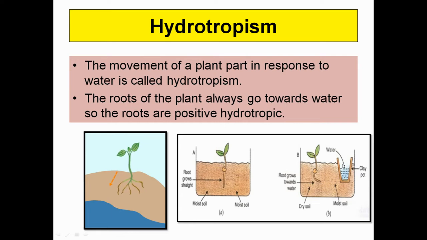But what happens when we place a clay pot which is filled with water, and by the time releasing water in the medium or in the adjacent soil, so the water is not equally distributed. There is a reservoir of water being placed in a clay pot, and it seeps water into the surrounding medium gradually. So the root is going towards the water reservoir as it senses water in the close proximity. This is the positive hydrotropism.